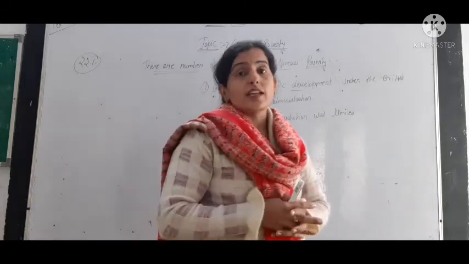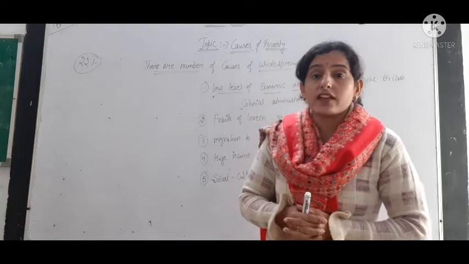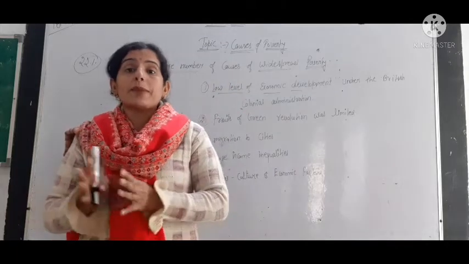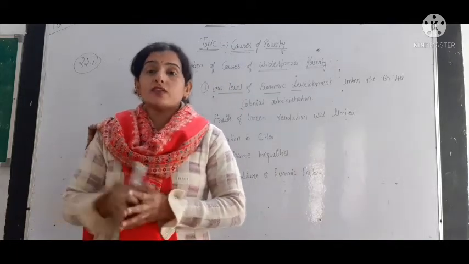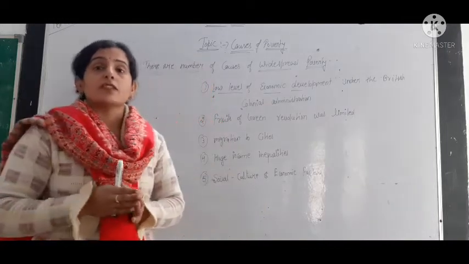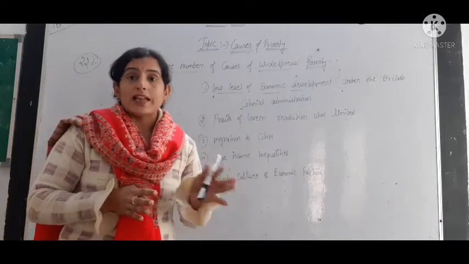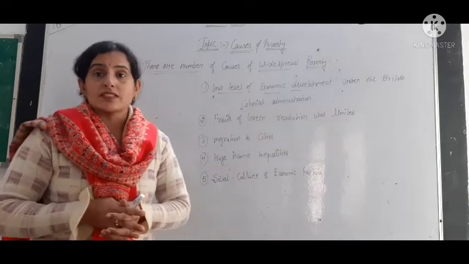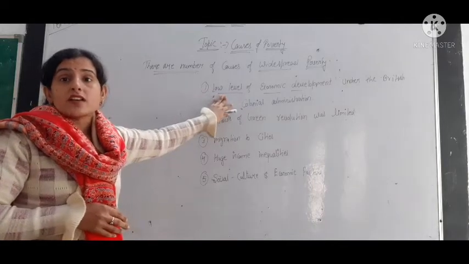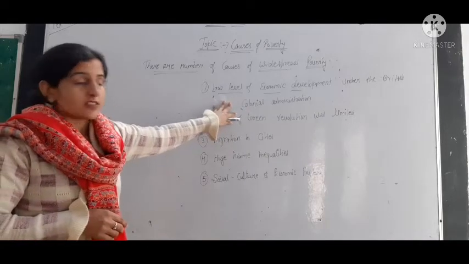When we got independence on 15 August 1947, the economic situation was very poor, and the government thought that there should be proper planning for the development of the economy. So the 5-year plans were started for the development. No doubt there were many benefits from the 5-year planning, like 12 5-year plans, the last plan being completed in 2017. Okay, so this was the main cause, that the British exploited our economy, as before the British came to India, our economy was very rich.